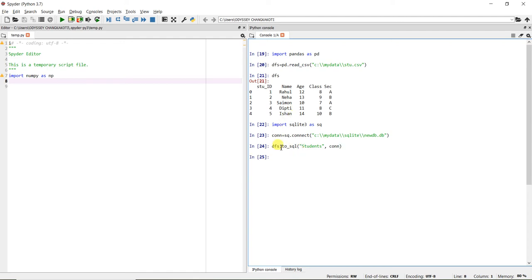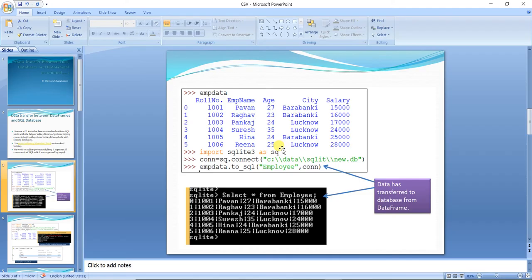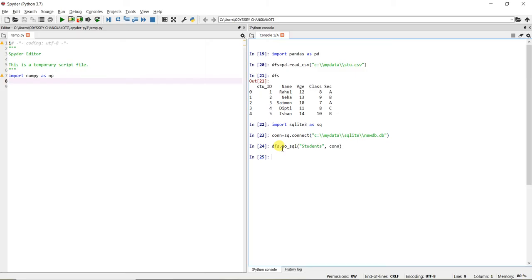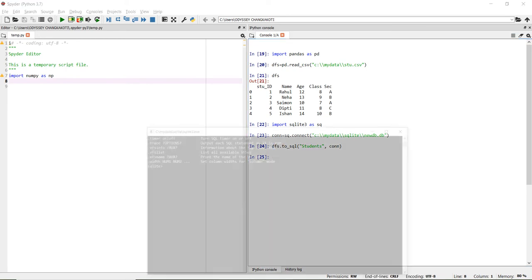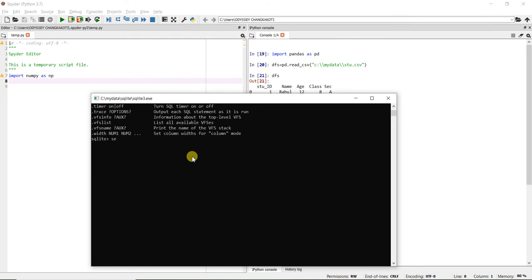Okay, so hopefully our data frame is converted to a table in MySQL. So let us see here. Suppose I type select star from students, semicolon.